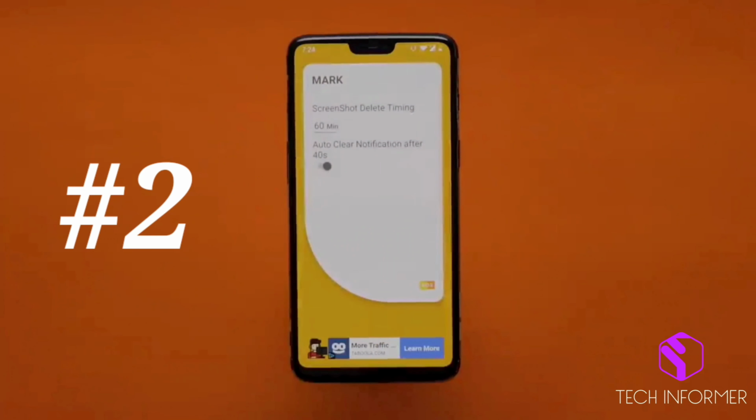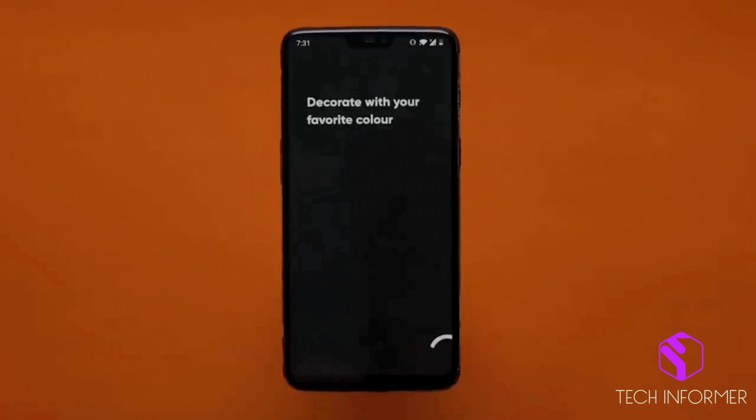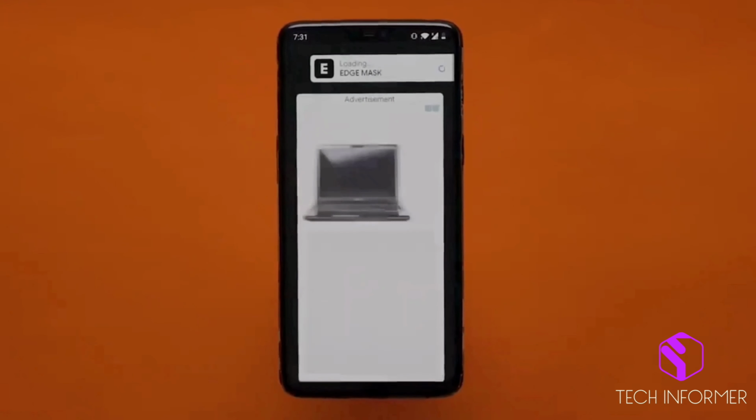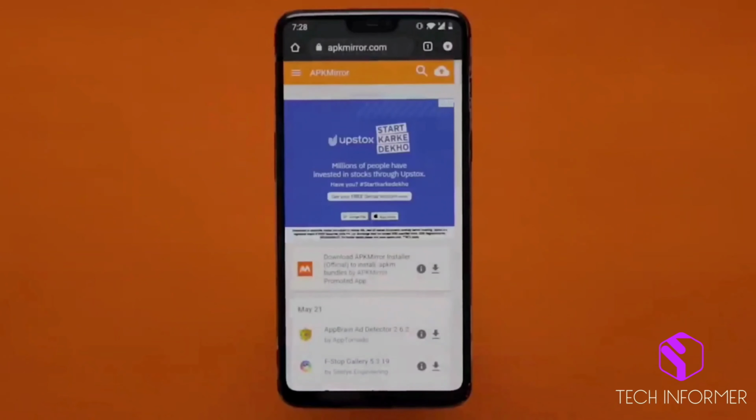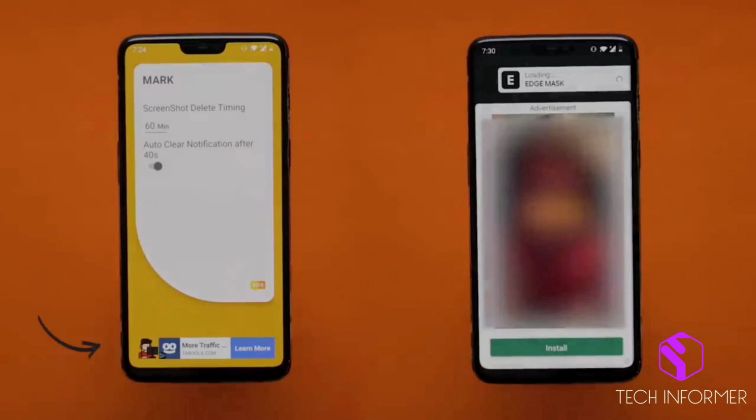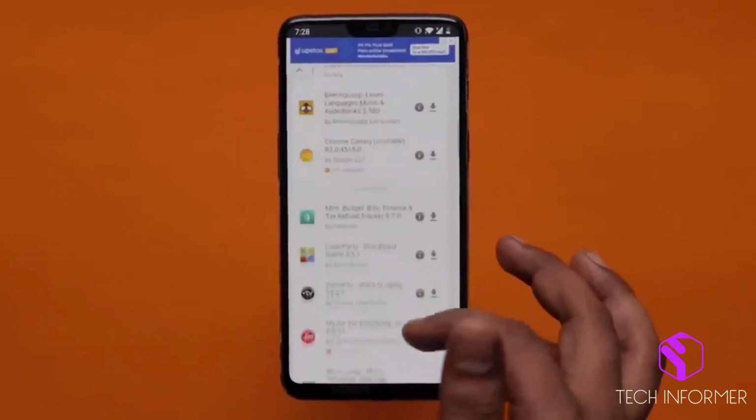Ads are everywhere, especially in some apps, games, and websites. I'm not against these developers who develop free applications. They generate revenue by using these ads, but some applications cross their limits by showing vulgar ads and unskippable video ads. These types of ads will affect your overall user experience.